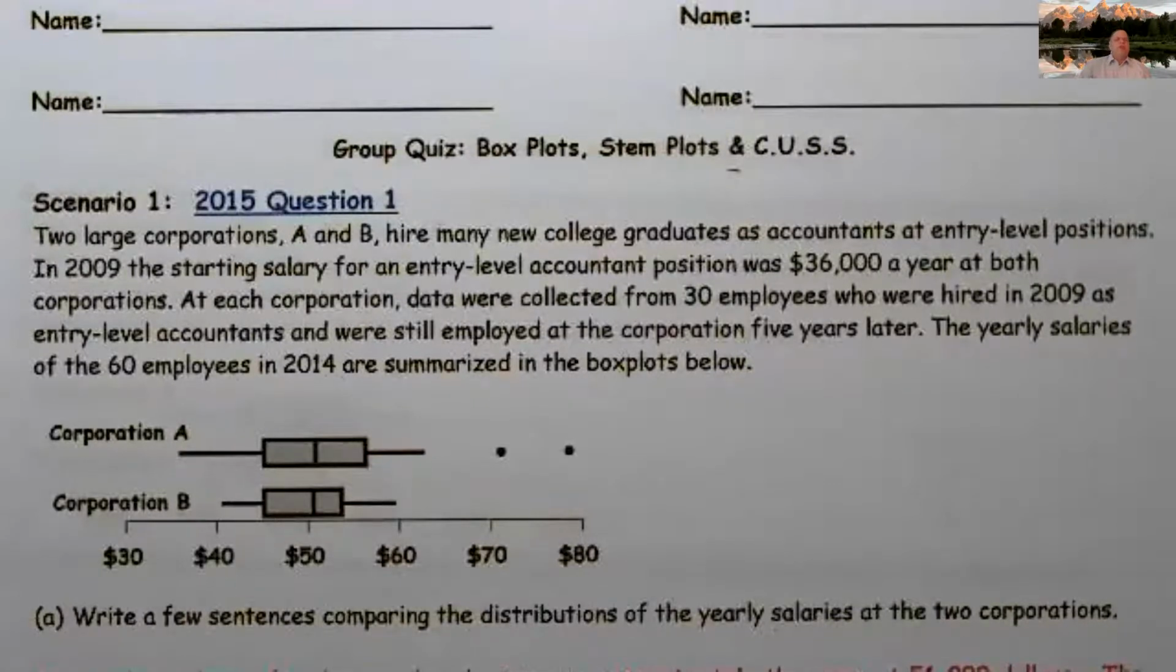So we have two large corporations, A and B, and they hire many new college graduates as accountants at entry-level positions. In 2009, the starting salary for an entry-level accountant was $36,000 a year at both of the companies. At each corporation, data were collected from 30 employees who were hired in 2009 as entry-level accountants and were still employed at the corporation 5 years later. The yearly salaries of the 60 employees in 2014 are summarized in the table below.